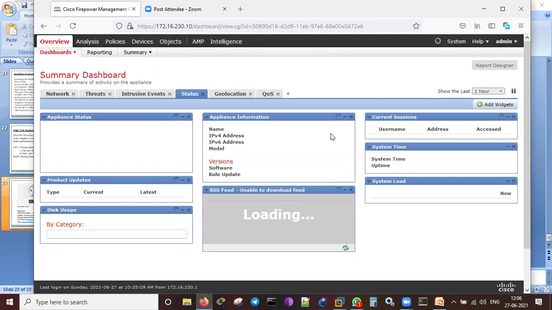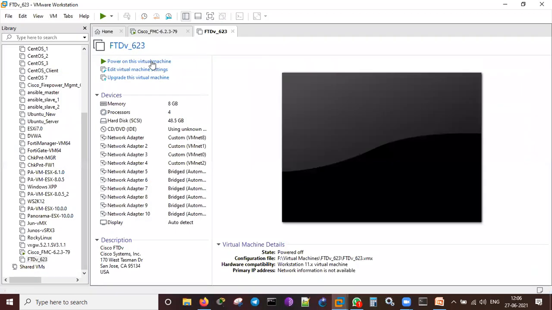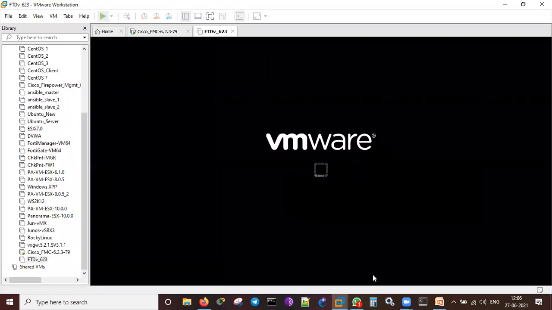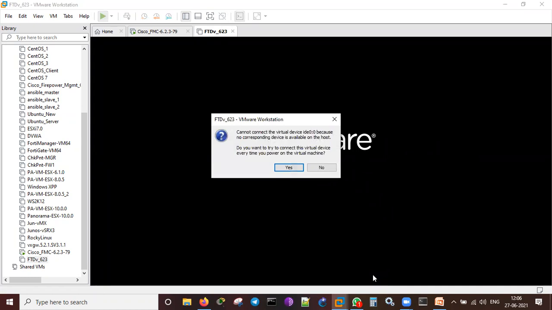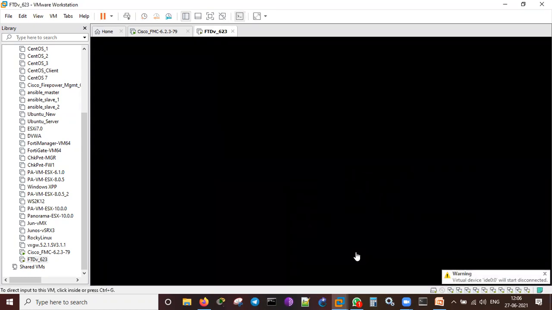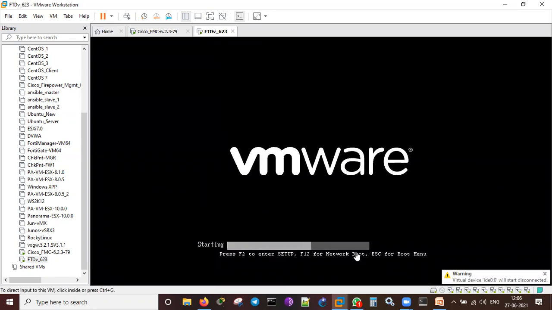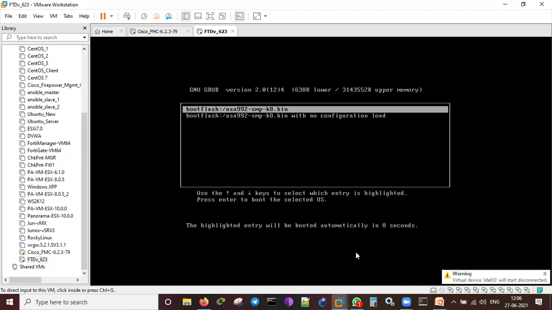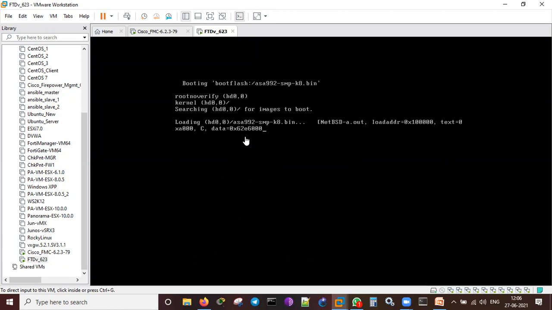So this is the status which has come up on this one. If I activate that FTD, let me see whether it is starting or something, because I have less memory which is running on that. So it will be starting that FTD 6.2.3. That is what is running. You see that ASA 992, that is the version which is running on that. It's been upgraded as the FTD version like that.